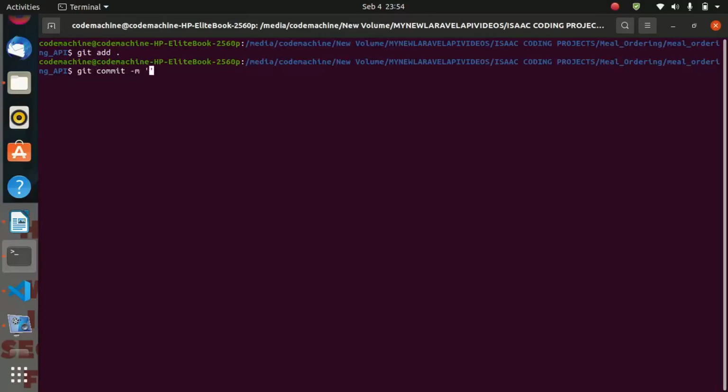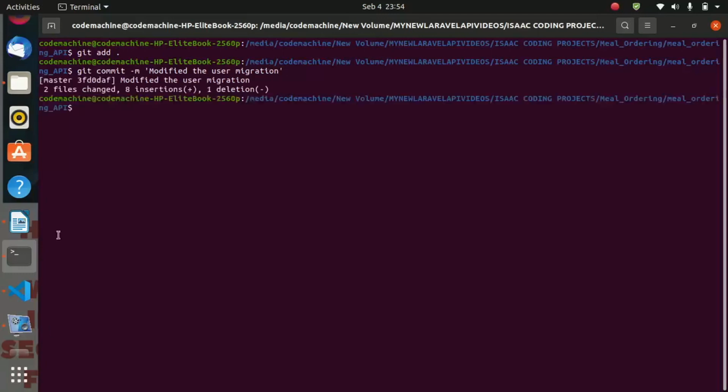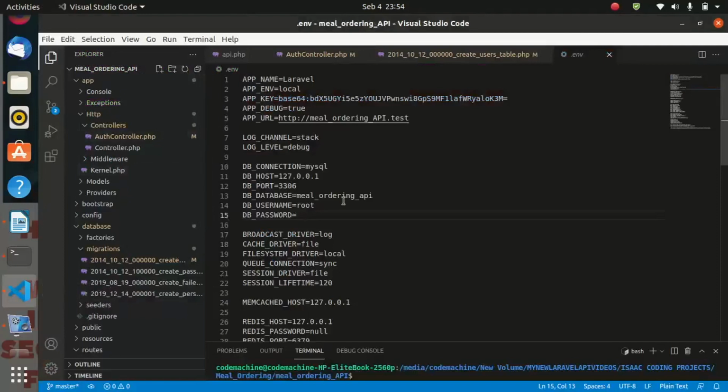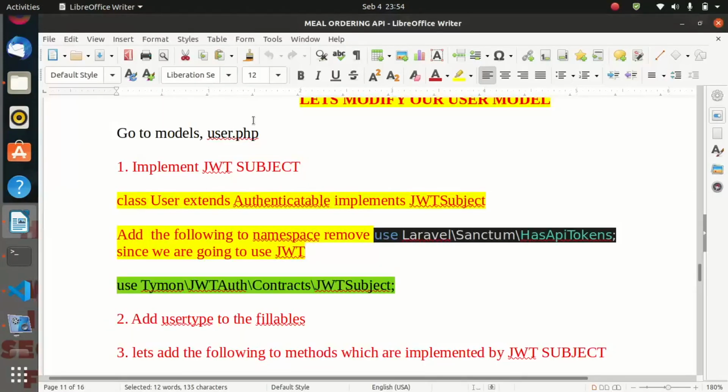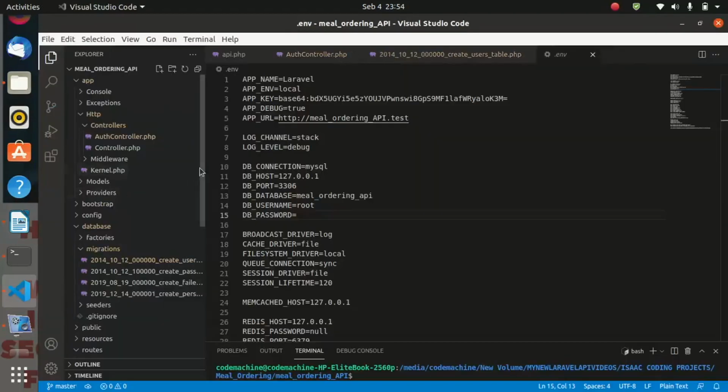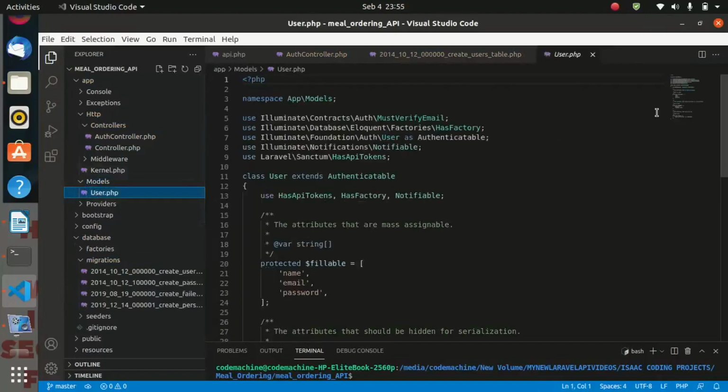Let us say modified the user migration, and after committing to git, let us go ahead and open up the user model. To go to the user model, open up the models and click on user. And as you see, user extends authenticatable. So here we must implement Jwt Subject.